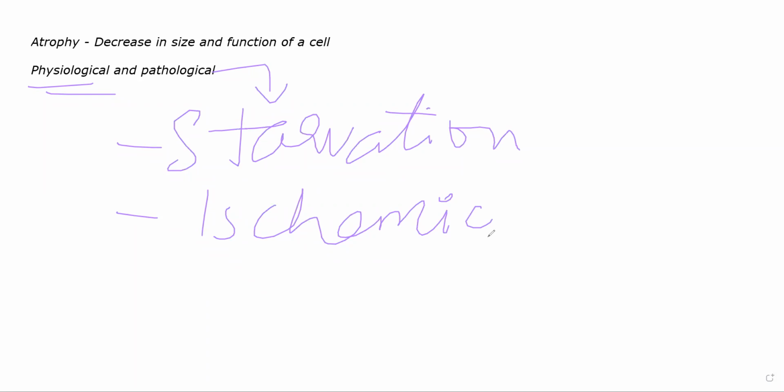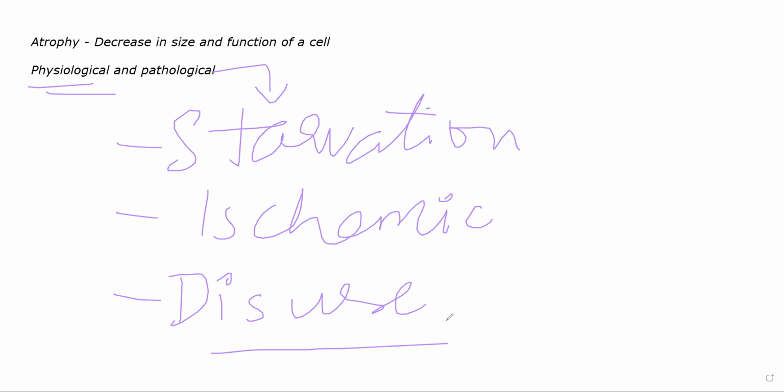Ischemic atrophy occurs when one particular organ or tissue is not getting enough oxygen. Because blood supply and nutrients are not being provided to that particular tissue or cell, it is undergoing atrophy. It is losing its function, decreasing in size, and eventually it will die. Before death, you will see atrophy of those cells. Another type is disuse atrophy.